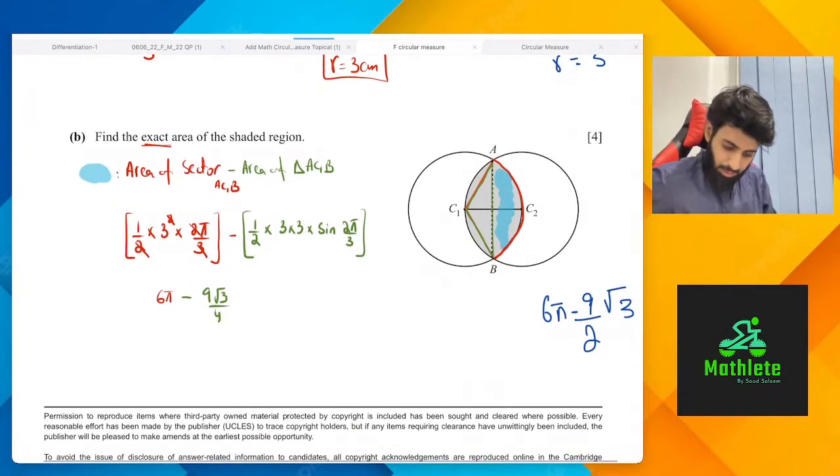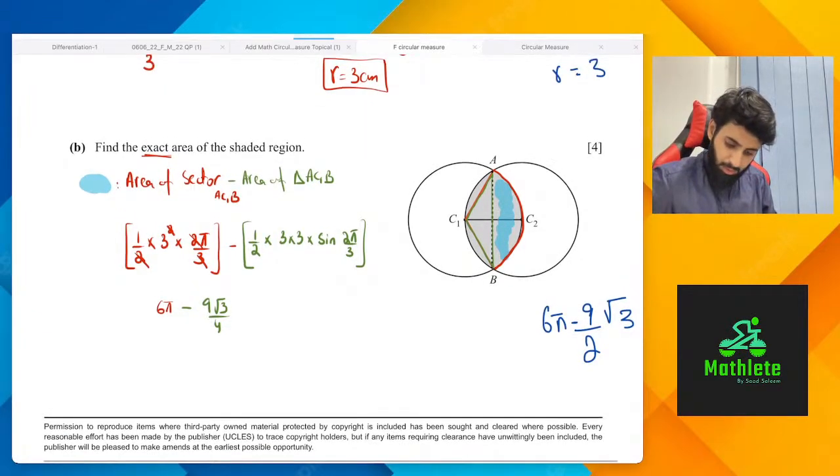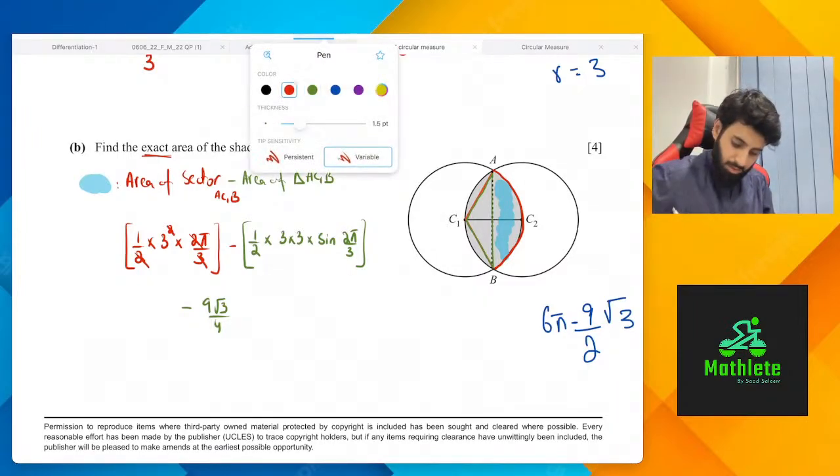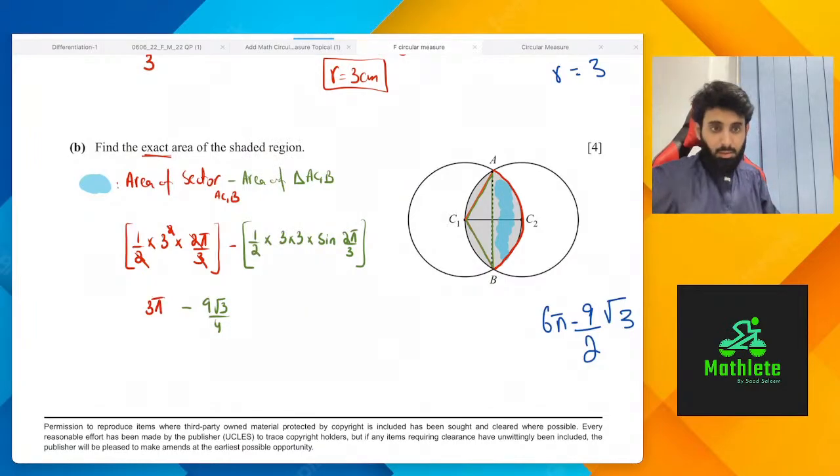Sir, is it not 3 pi? Where 3 pi? Oh yeah, it is 3 pi. You're right. Thank you. So 3 pi, yes, that's correct. Yeah, we're going to times it by 2.